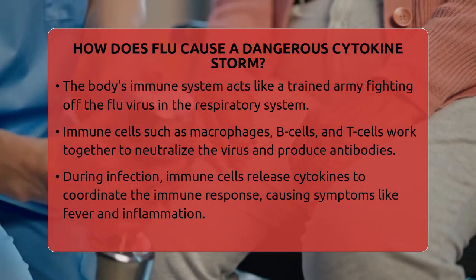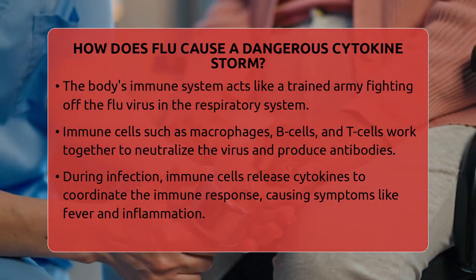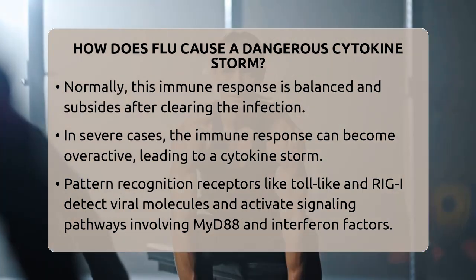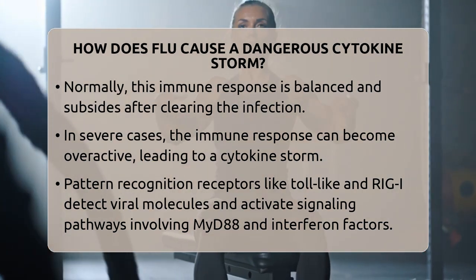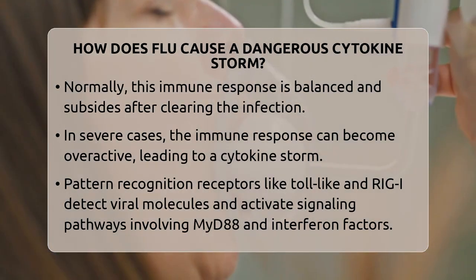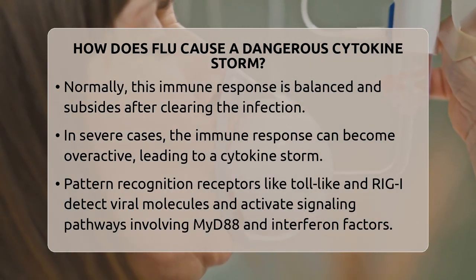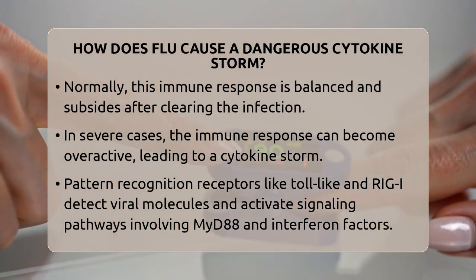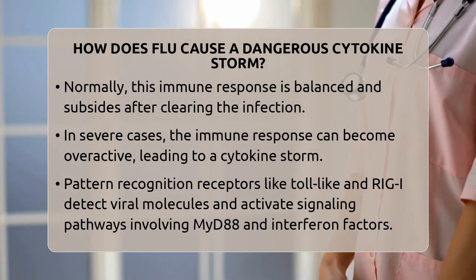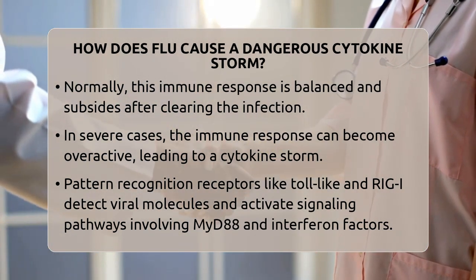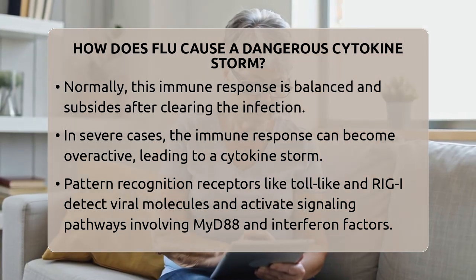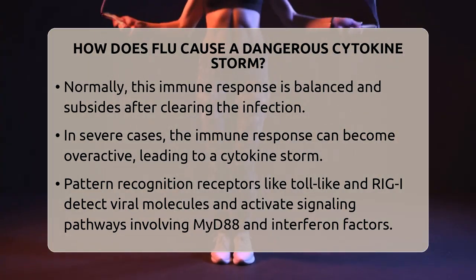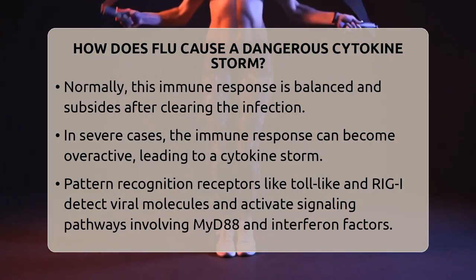a cytokine storm. This happens because the virus triggers pattern recognition receptors on immune cells, such as toll-like receptors and RIG-I receptors. These receptors detect molecular patterns unique to the virus and activate signaling pathways involving molecules like MyD88 and interferon regulatory factors. These pathways cause immune cells to produce large amounts of cytokines and interferons, which are meant to fight the virus. But in highly pathogenic strains like the 1918 H1N1 or bird flu viruses, this response becomes hyperactive.